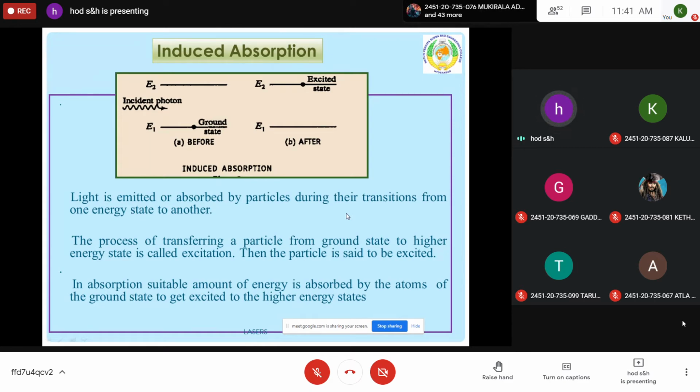In the figure you can see that initially the atom is in the ground state, and a photon is allowed to be incident on it. Then this photon disappears. In the second level, only the atom is excited from E1 to E2. This mechanism is called induced absorption.